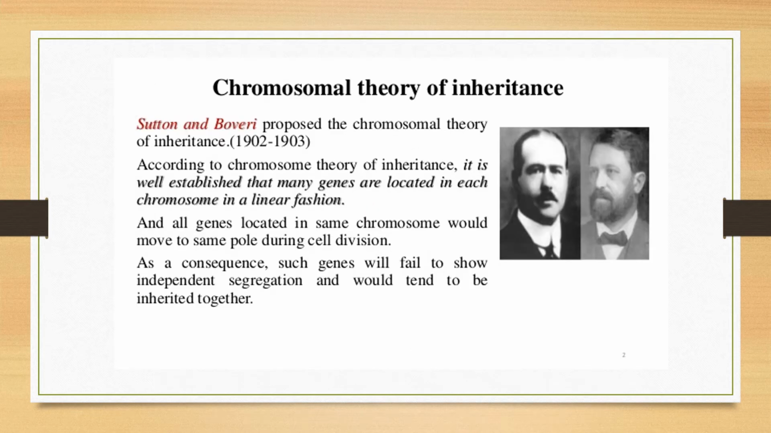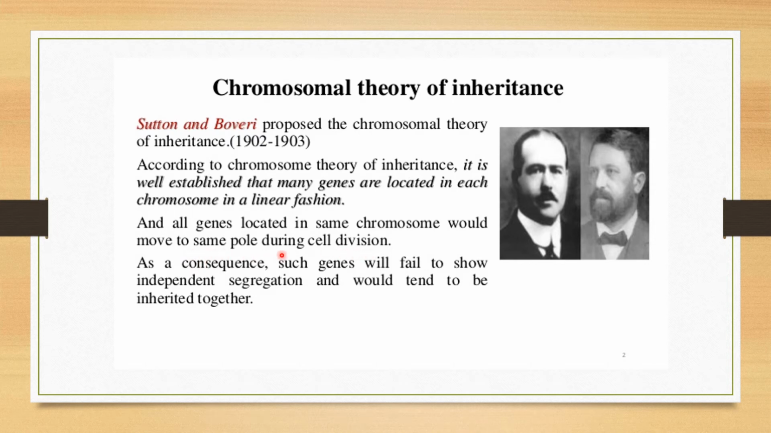Now, we need to know where this genetic linkage came from. Before we start with that, you need to brush up on some things about the chromosomal theory of inheritance. Sutton and Boveri proposed the chromosomal theory of inheritance in 1902 to 1903. According to this theory, it is well established that many genes are located in each chromosome in a linear fashion. All genes located in the same chromosome would move to the same pole during cell division.